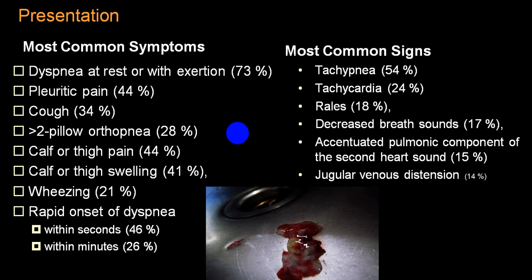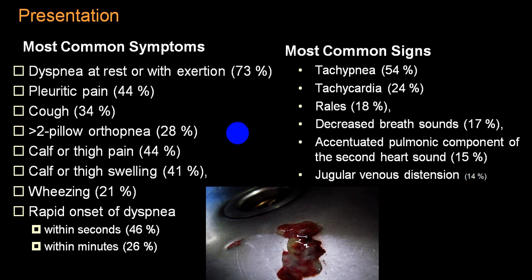By and large, they don't come with an orthopneic posture. A person who has deep vein thrombosis as the primary etiology will have thigh pain and calf muscle swelling, in almost 44 to 41% of the group. Because of bronchoconstriction, wheezing and dyspnea onset will be within seconds in 46% and within minutes in 26%.